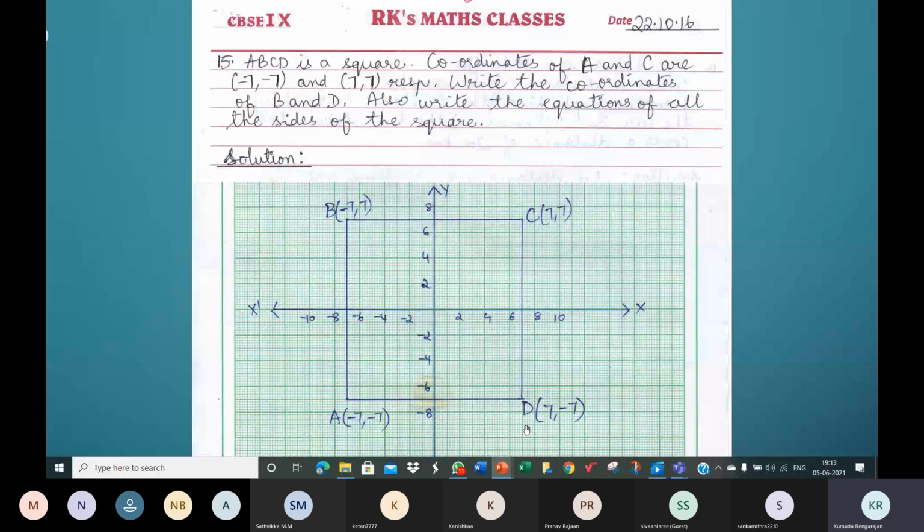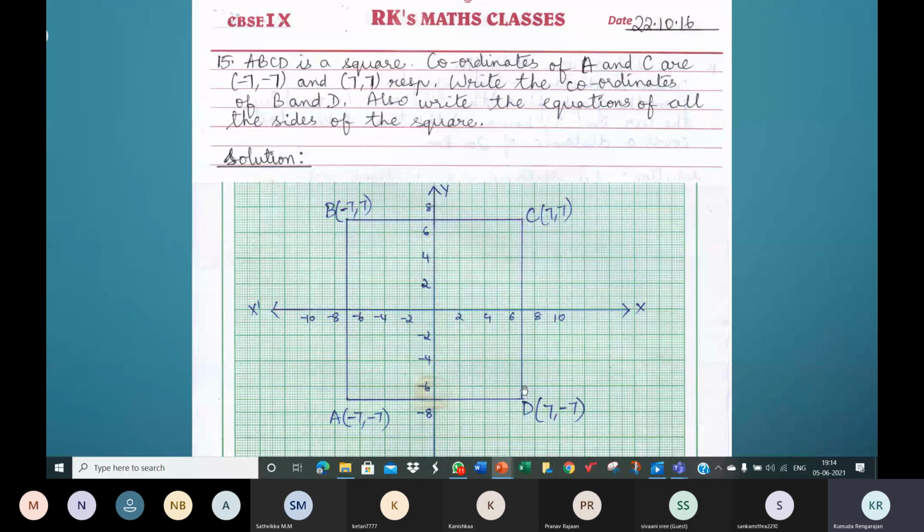What is the other way of finding it? One way is we need to find the equation of the side CD. So we take a few points, we try to find the address of a few points on CD and we observe that the X coordinate is always 7. So X is equal to 7 is the equation of the side CD is one way of doing it.